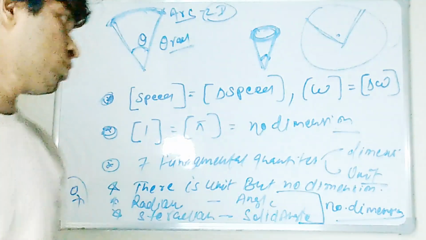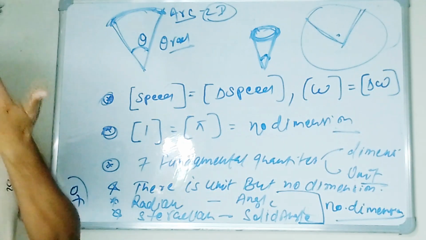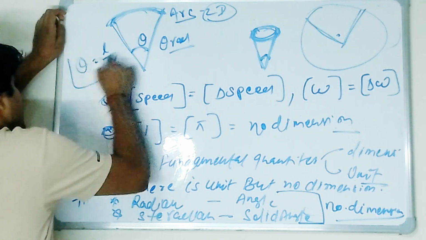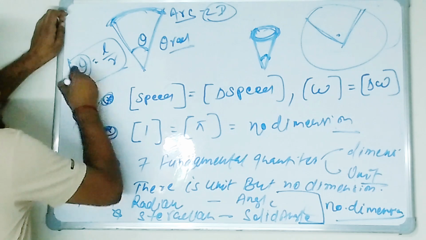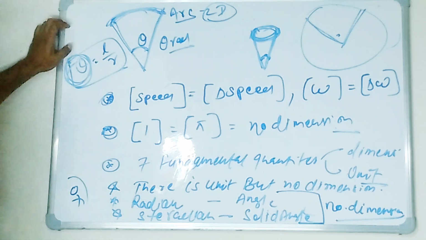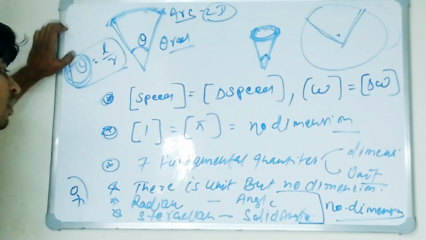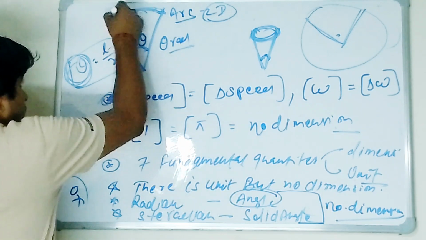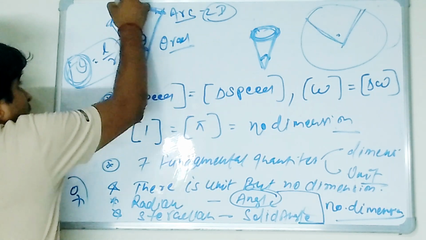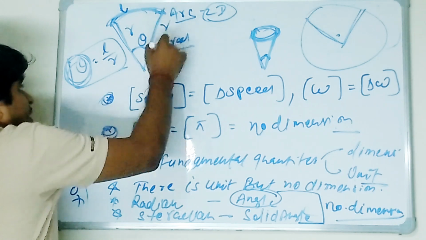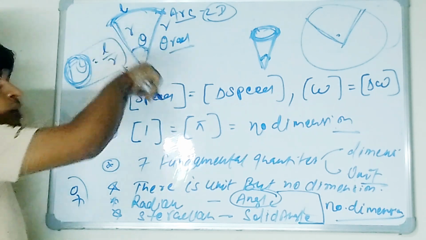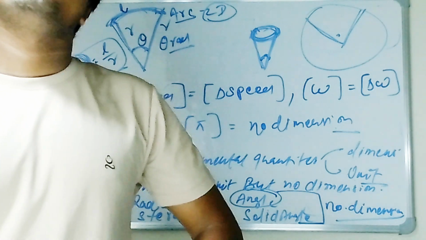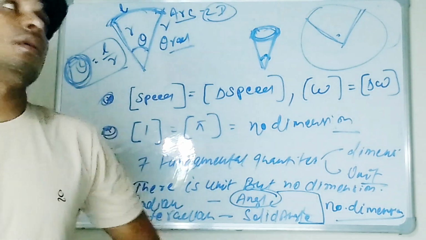Now I am talking about the mathematical definition. Theta equals L by R. If you want to find the angle in radian, you have to take the length of the arc and divide it by the radius. If you take the length of an arc and divide it by the radius, you will get radian. Am I clear to all of you?